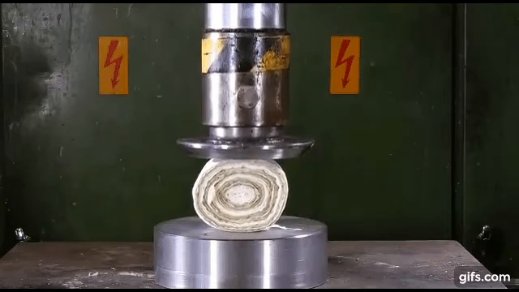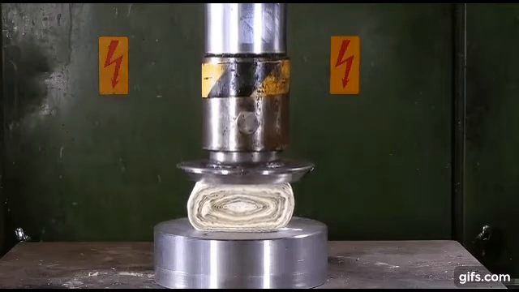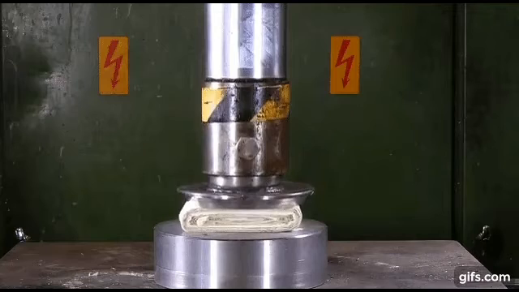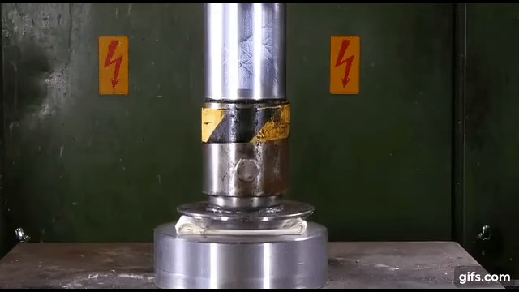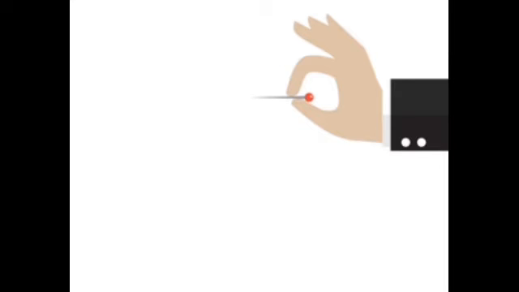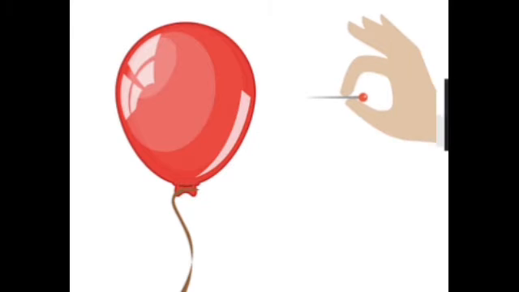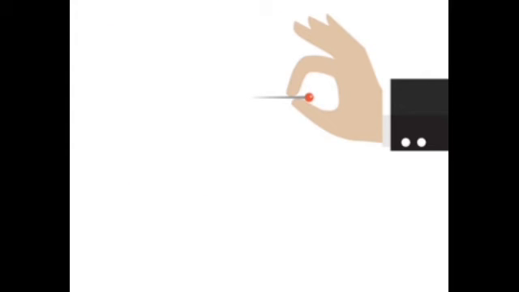Compressibility or compress. What is meant by compress? It's nothing but pressure acting at a particular area, which is considered to be the compression. Say for example, if you have an airtight balloon, now you are going to punch at a particular place of the balloon. What happens? The balloon suddenly blasts and the air inside the balloon gets exhausted to the outside environment. Here what happens? When you are giving a pressure at a particular place of a balloon, suddenly the air inside the balloon gets exhausted. The air inside the balloon is here considered to be the compressible fluid.